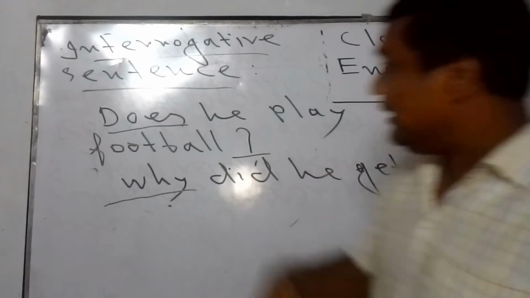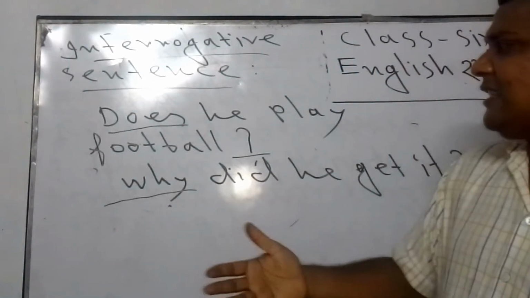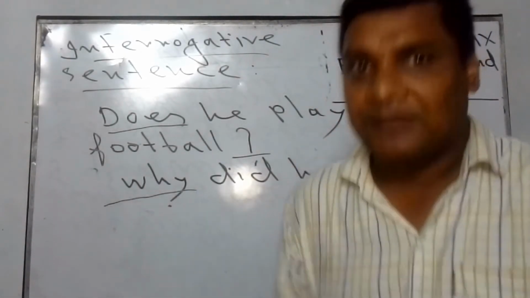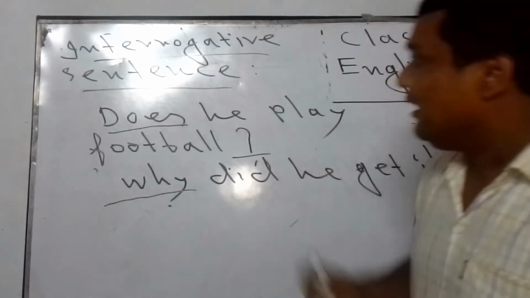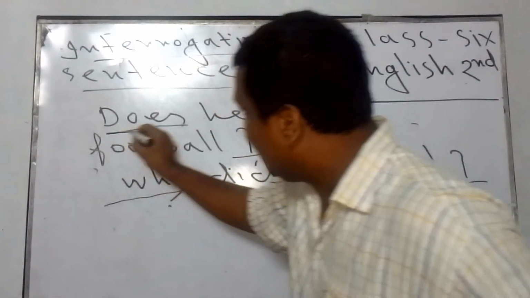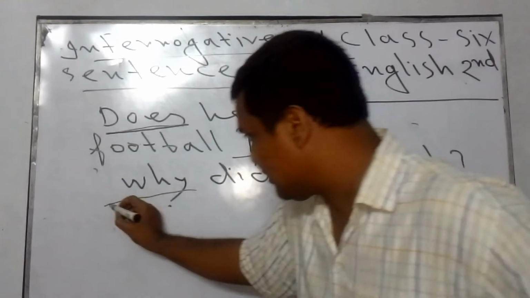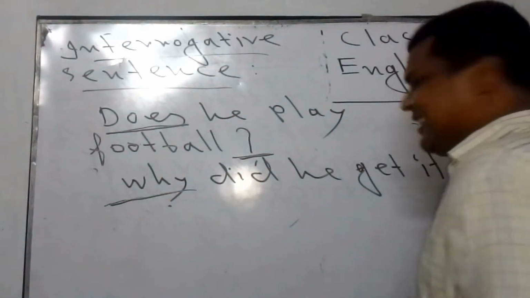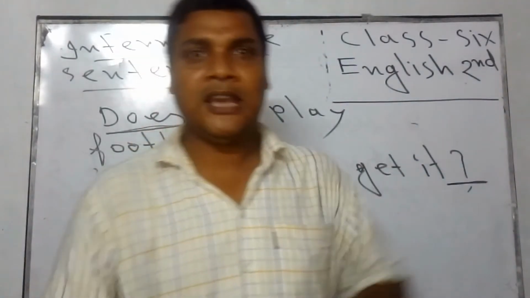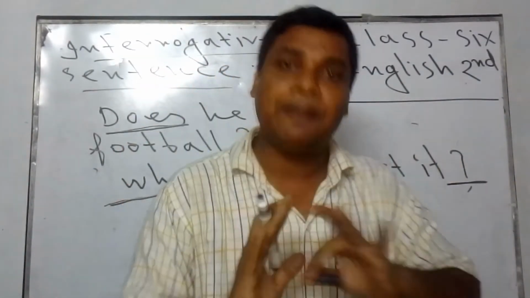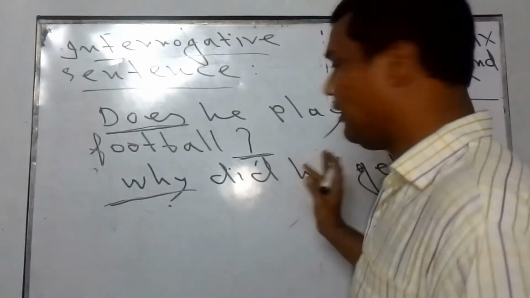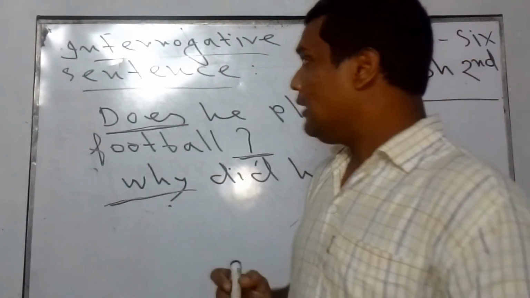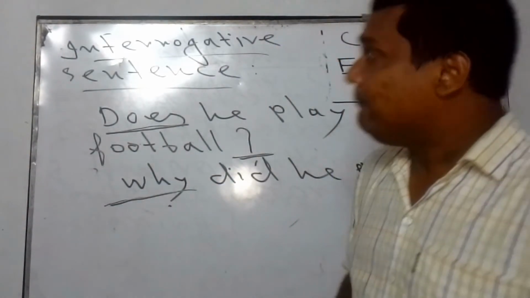That means if we want to know about something from others, then there will be either a helping verb or a WH question. But at the end of them, the sign of interrogation must be added. Without having any question word, we must use the sign of interrogation. Are you clear? So let's go for the imperative sentence.